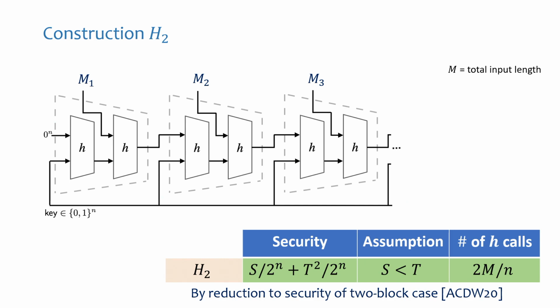And we prove security under the assumption that S is smaller than T. How? Again, via a reduction to the case of 2-block Merkle-Damgard. So we say that if somebody finds a collision in this very long construction, we can actually find a collision in a keyed Merkle-Damgard with 2 blocks. And this was analyzed in a paper by Akshima, Cash, Drucker, and Wee 3 years ago. They proved that this construction is optimally secure, assuming that S is smaller than T. So this is the second construction.